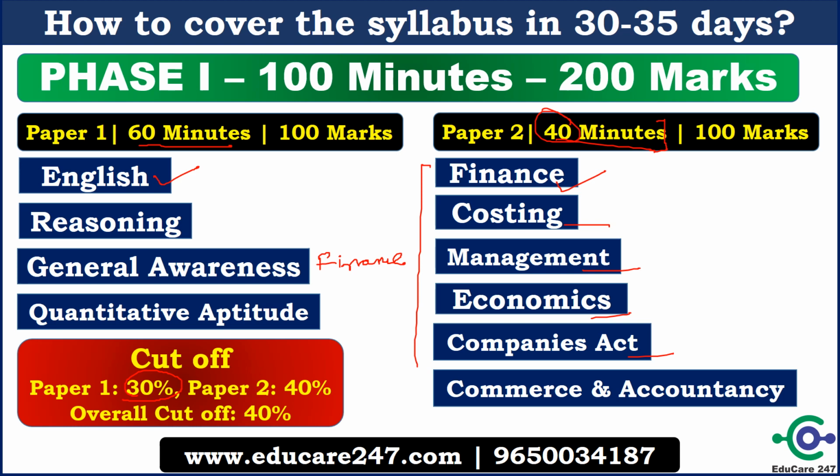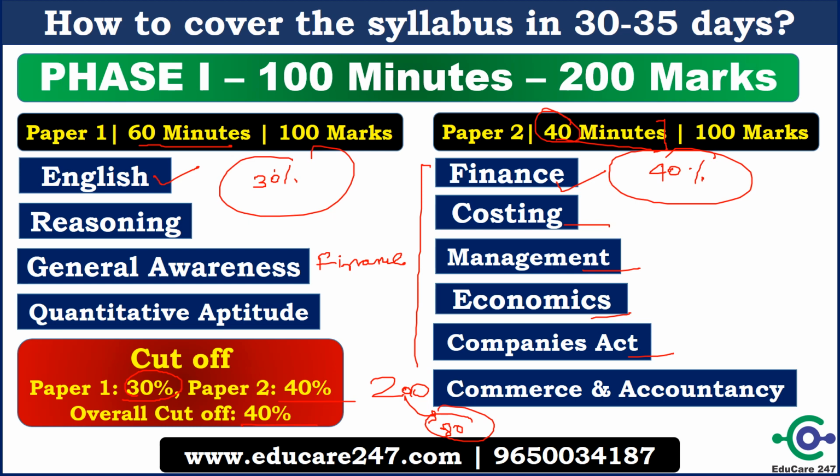And in this paper the cutoff is 40%. So basically in paper 1 you have to get 30% marks and in paper 2 you have to get 40% marks, but overall you have to get 40% marks. So out of 200 you have to get 80 marks to qualify for phase 2. So this phase 1 examination is only qualifying in nature. You don't have to be competitive in this examination, so plan your study accordingly.